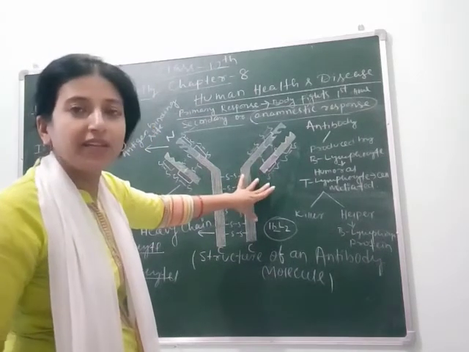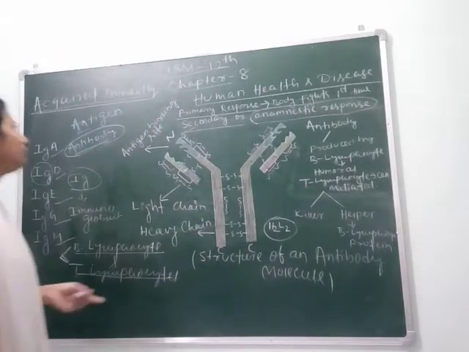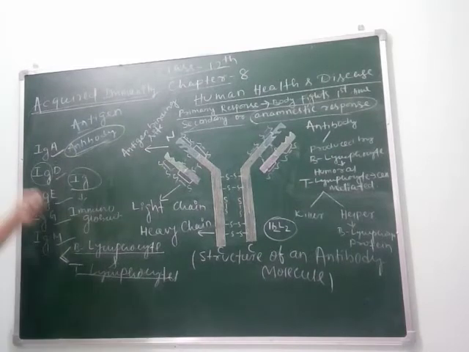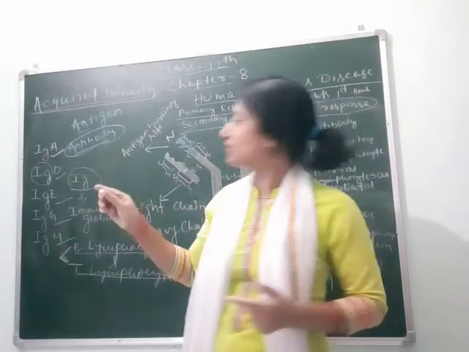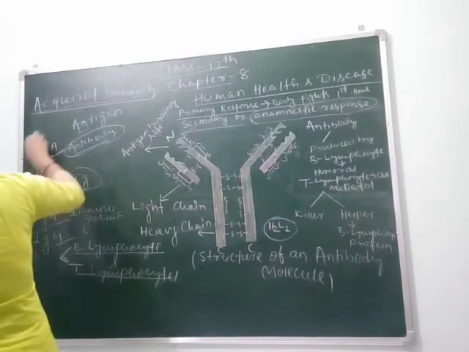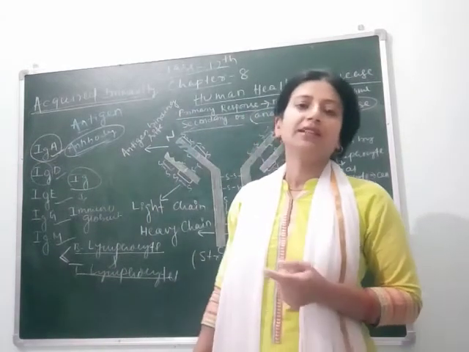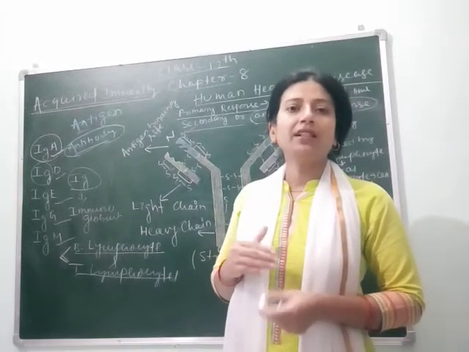This type of antibody is present in our body. As I have told you, there are different types of antibodies like IgA, IgD, IgE, IgG and IgM. The functions of these antibodies are different. Suppose, for example, we take antibody IgA, immunoglobulin A. What is its function in our body? This is found in the colostrum.